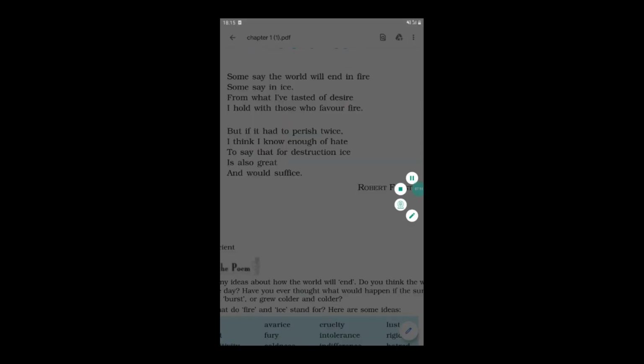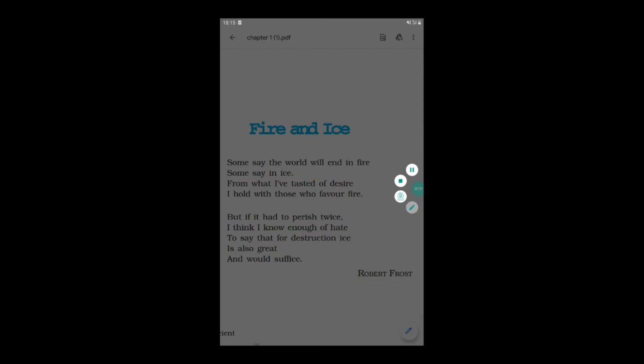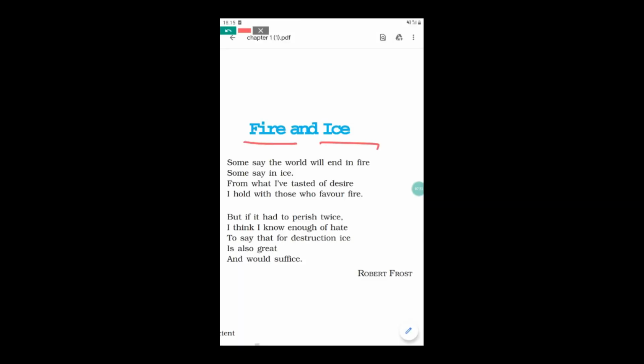So the title given here is Fire and Ice. First of all, we will discuss the title. You know, fire is always very horrible, and ice. So here, Fire and Ice is the poem composed by Robert Frost. This poem also has two stanzas, first and second.